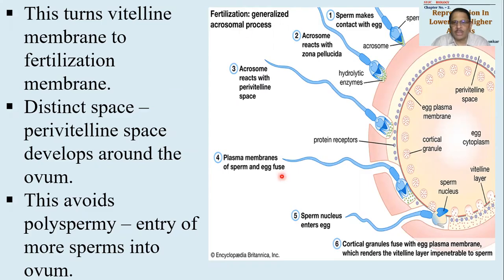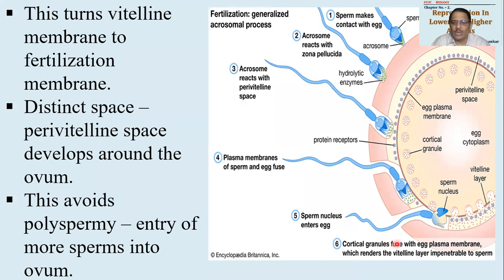So this is a diagrammatic representation. We are showing all the events. This is the first event. What has happened in this first event? There is approach. So the sperm makes contact with the egg. Second event, the acrosome will react with the zona pellucida. How did it approach? After secreting hyaluronidase. So after breaking the zona pellucida, the acrosome reacts with the perivitelline space, then the plasma membrane of sperm and egg will fuse over here. The sperm nucleus enters into the ovum along with the centriole, and then